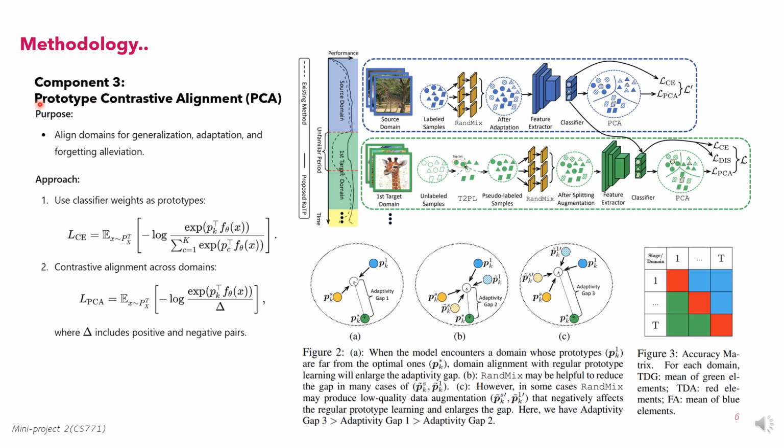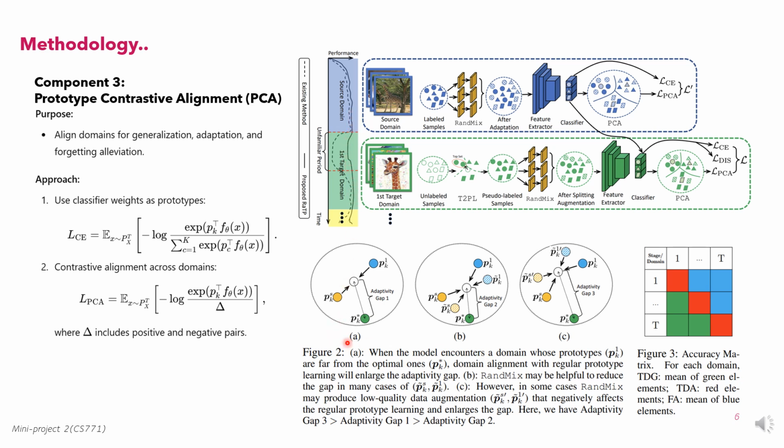Now, prototype contrastive alignment, PCA, the last component. It uses classifier weights as prototypes to align domain representations. Then contrastive alignment is done to maximize interclass separability and minimize domain shifts, hence retaining knowledge from old domains while adapting to new ones. You can see in this flowchart how performance in the unfamiliar period is improved significantly after proposing the RAW-TP method.